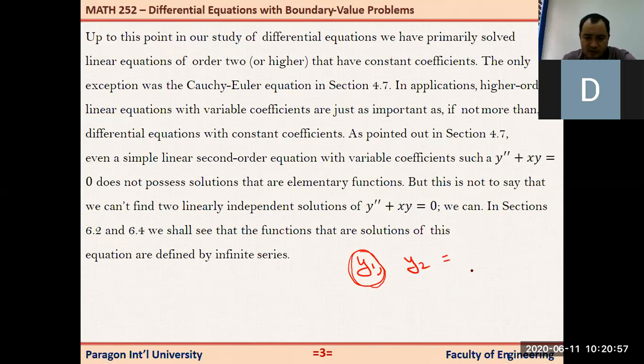Also y sub 2 is the same thing, and then the linear combination y of x equals c sub 1 y sub 1 plus c sub 2 y sub 2 gives us the general solution of this equation. But once again, this is not a function that has finitely many terms. A series means it has infinitely many terms. Okay. All right.